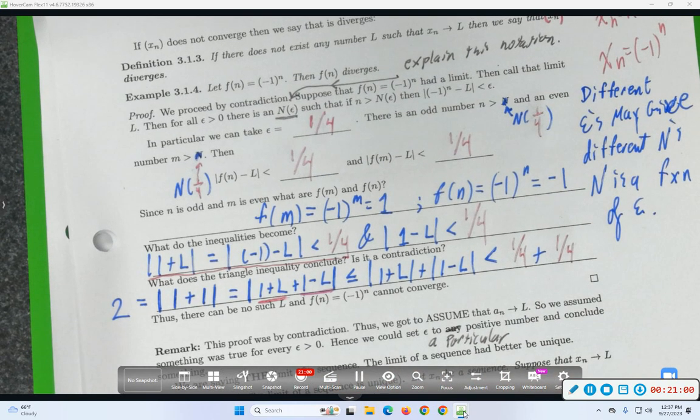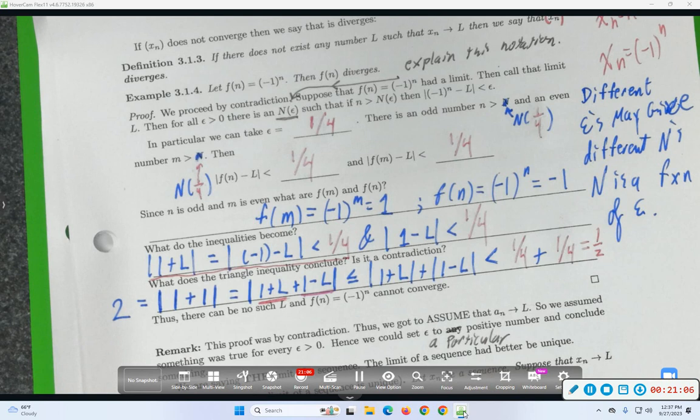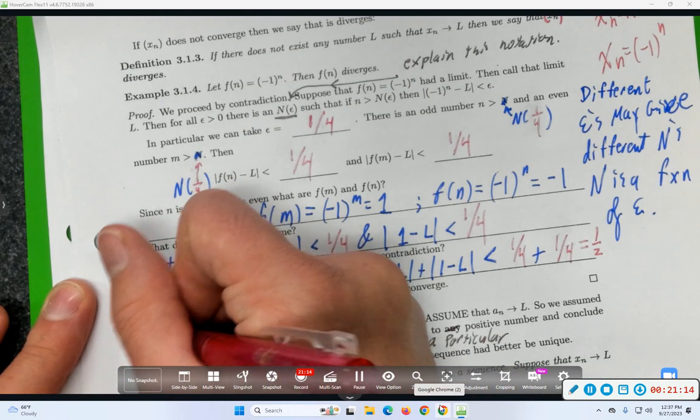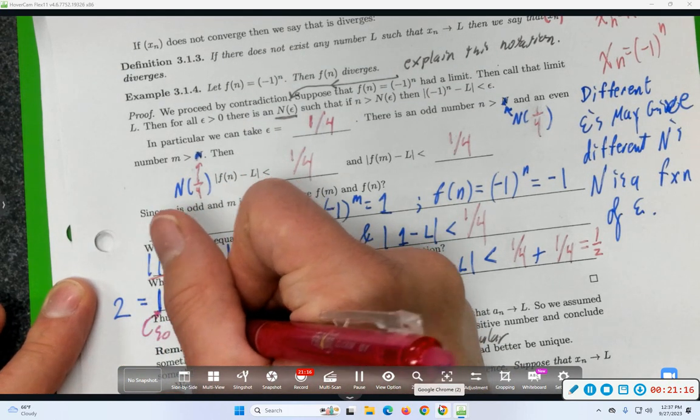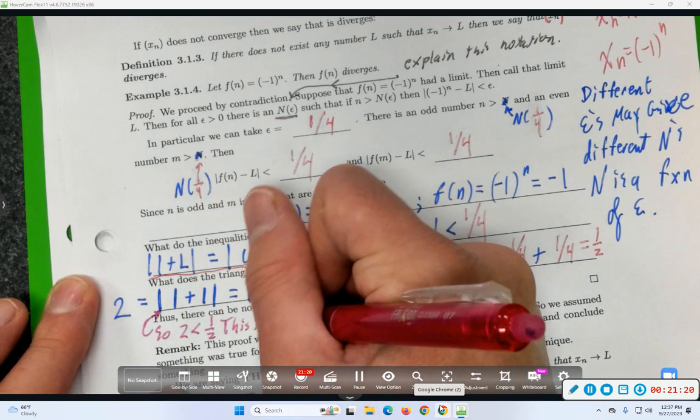So I conclude that 2 is less than 1/4 plus 1/4. I guess that's also known as 1/2. Is that a contradiction? And maybe we'll add the sentence that explains the contradiction. So 2 is less than 1/2. This is a contradiction.